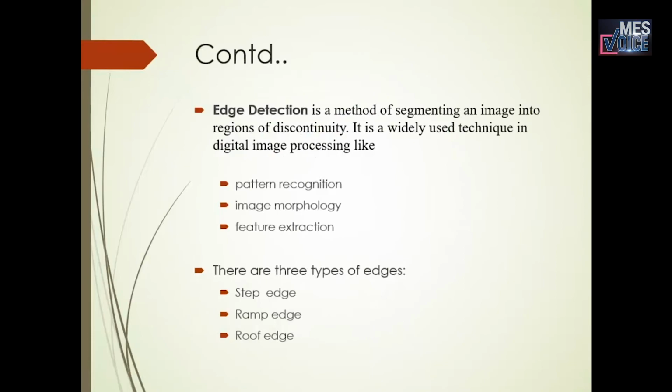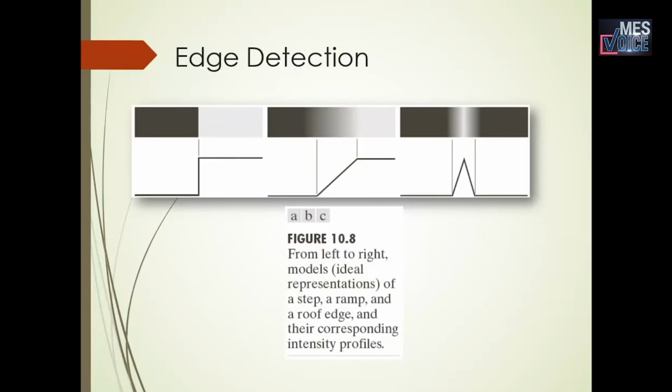Edge detection is a method of segmenting an image into regions of discontinuity. It is a widely used technique in digital image processing, like pattern recognition, image morphology, and feature extraction. There are 3 types of edges: step edge, ramp edge, roof edge. From left to right in the models, we can see that the first one is a step edge, the second one is a ramp edge, and the third one is a roof edge.